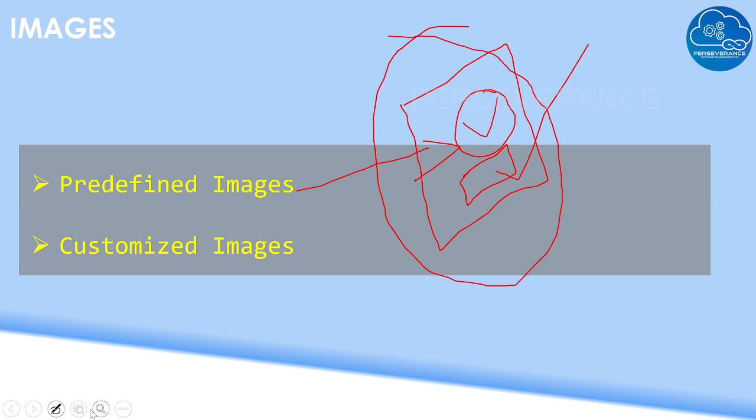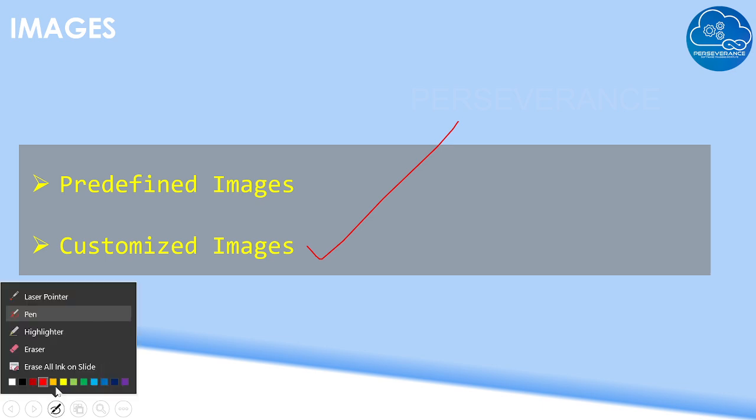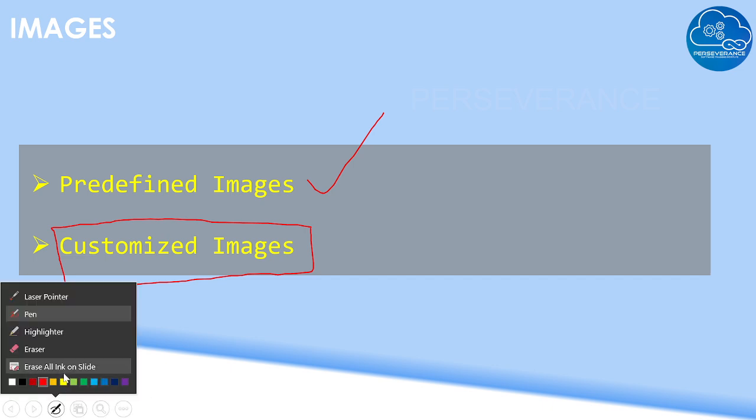If we develop images, those are called customized images, meaning we customize images according to the requirement. Now understand the interlink between these two. Without a predefined image, we cannot create any customized image, because customized images need predefined images, on top of which we build our customized image, meaning we put on our requirements. That is the difference between predefined images and customized images.